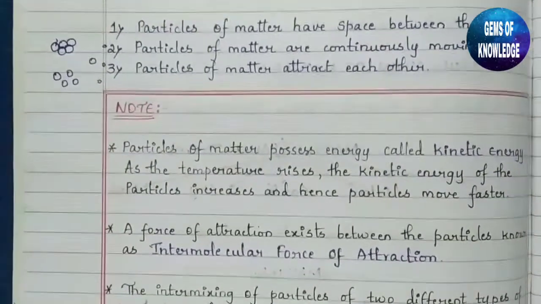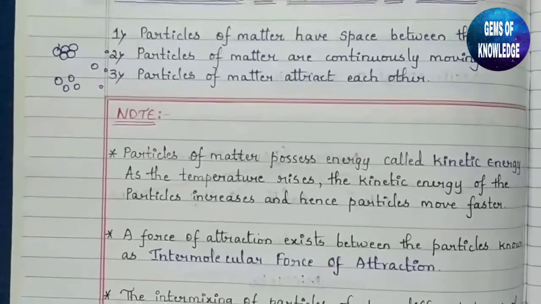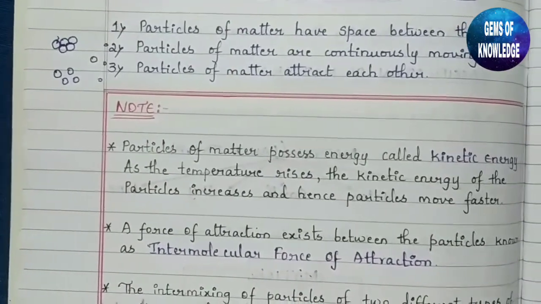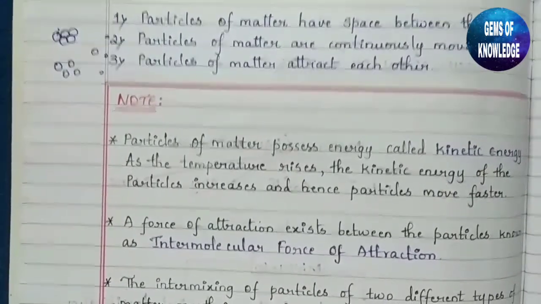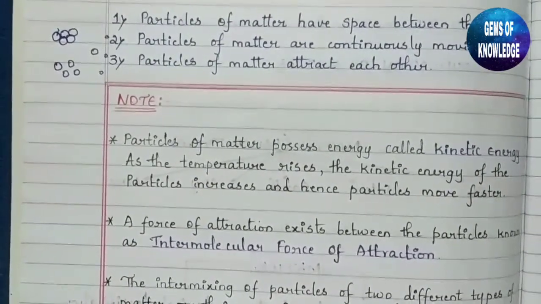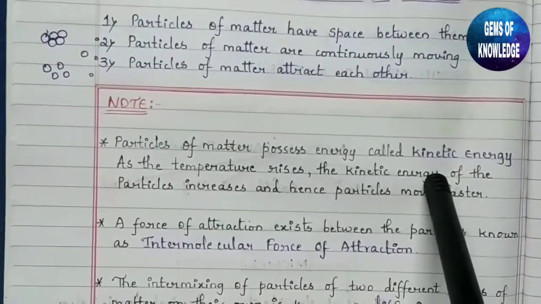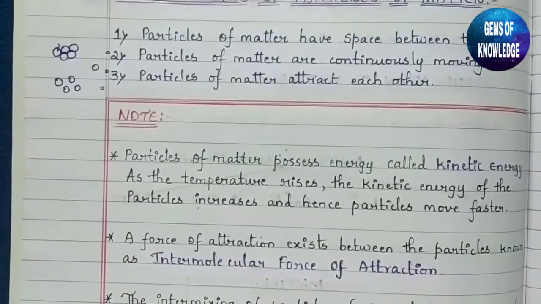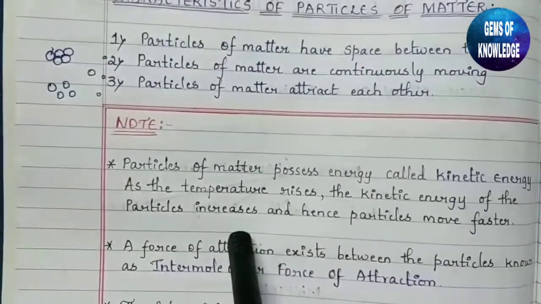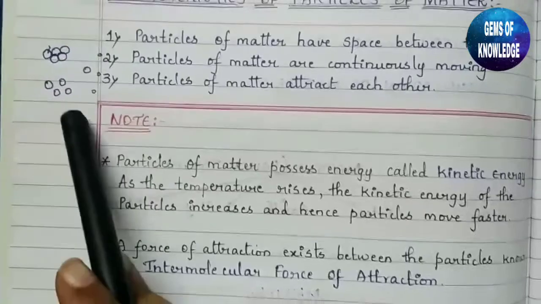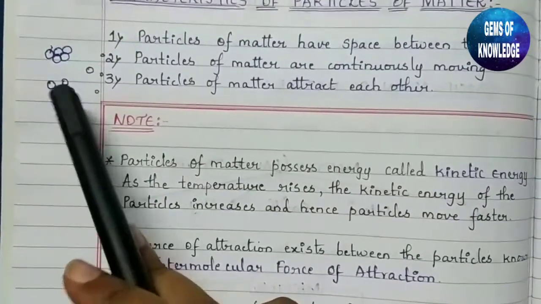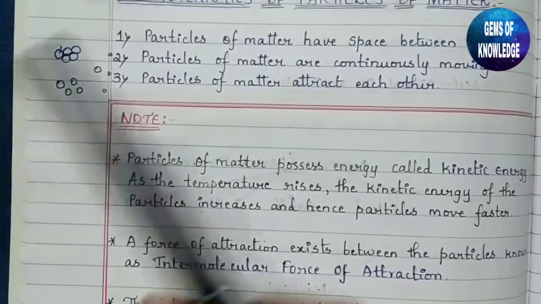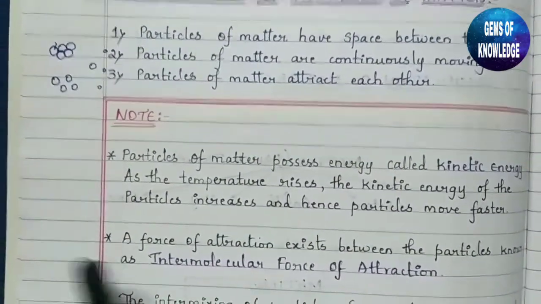So you can see when you keep water on the stove and heat it, and after some time you put sugar into it, you know that the sugar will dissolve much faster. Why does this happen? Because the particles contain kinetic energy, and due to the rise in temperature, the kinetic energy increases and the particles present inside the water move faster, and hence the sugar will dissolve.